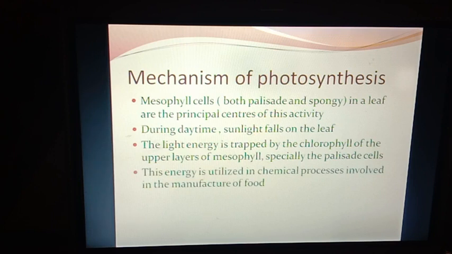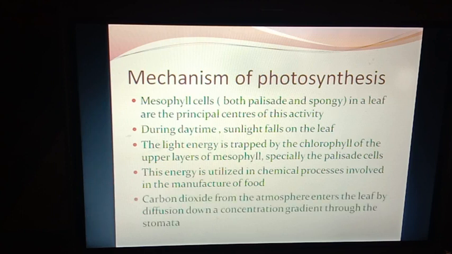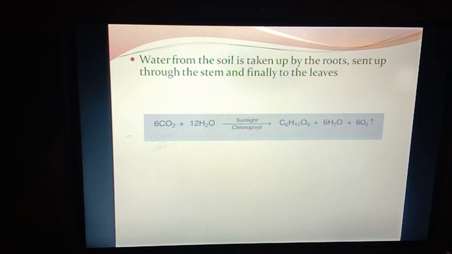This energy is utilized in chemical processes involved in the manufacture of food. Carbon dioxide from the atmosphere enters the leaf by diffusion down the concentration gradient. Water from the soil is taken up by the roots, sent up through the stem and finally to the leaves.